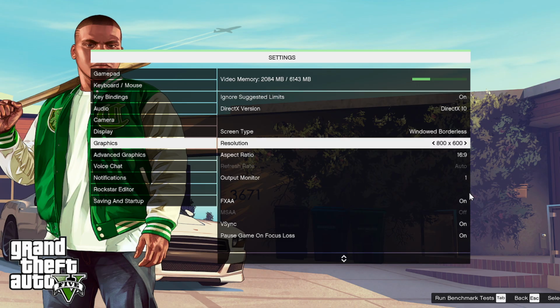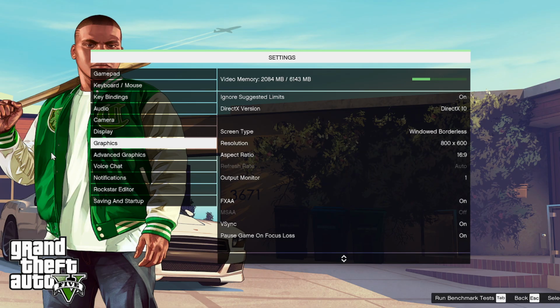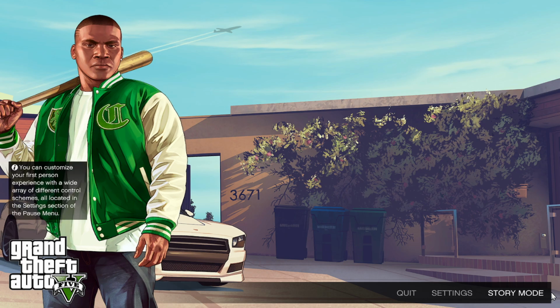But don't be discouraged if you see something like this. This is actually showing my screen resolution. This is my screen resolution it's showing currently. And to prove it, I'm going to go story mode.